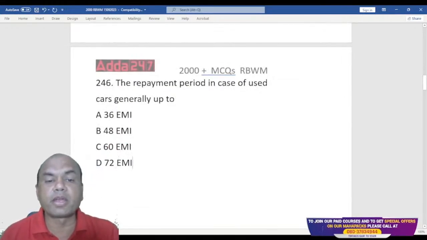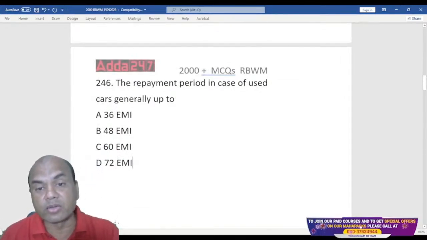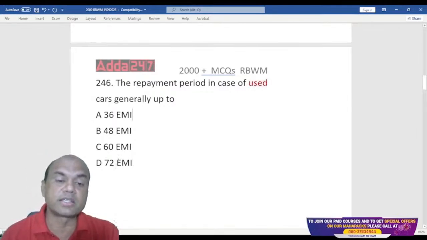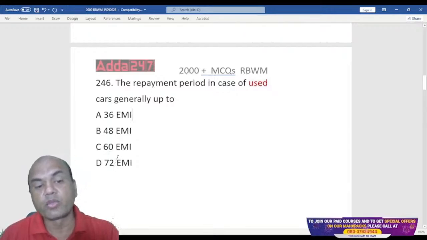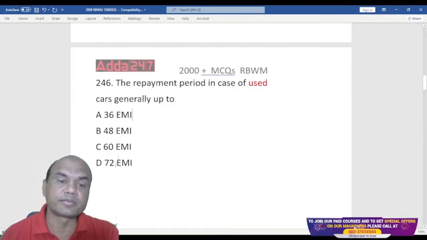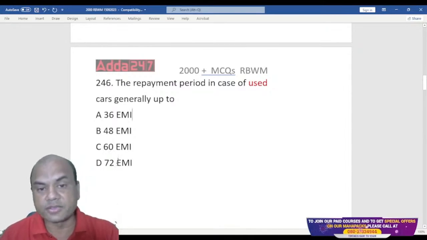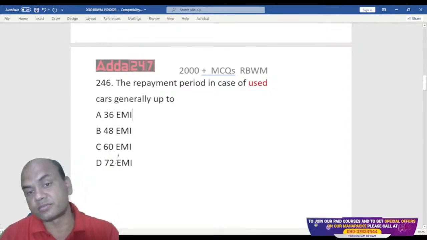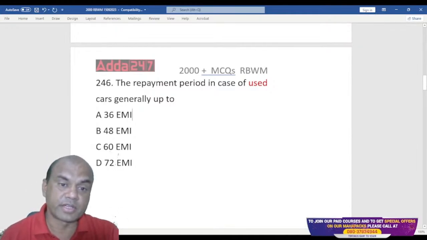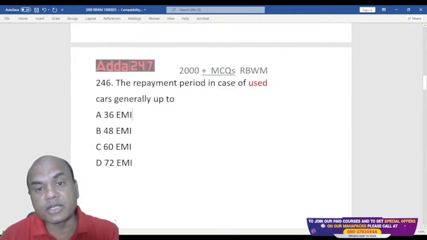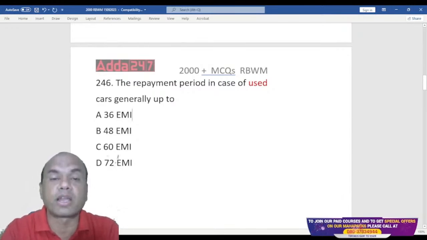The repayment period in case of used car. Now look at this. In case of used cars it is generally 36 EMI, 48 EMI, 60 EMI or 72 EMI. So it is a used car, a second-hand car, and that depends on what type of car you are purchasing.